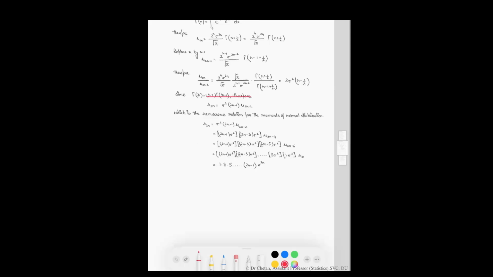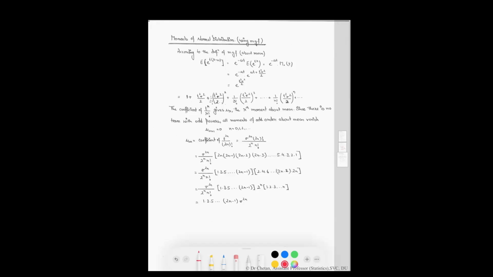Now solve this equation. We can write this like this for the next term. Again for the next term we can write this, and so on. We will get this equation: 1 into 3 into 5 up to (2n minus 1) into sigma to the power of 2n. This equation will give you the value of mu of 2n.